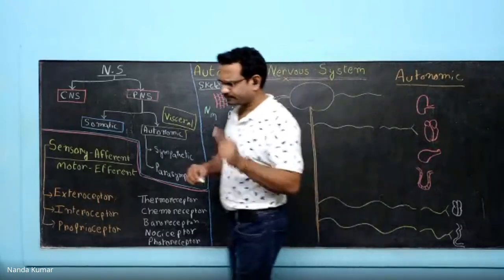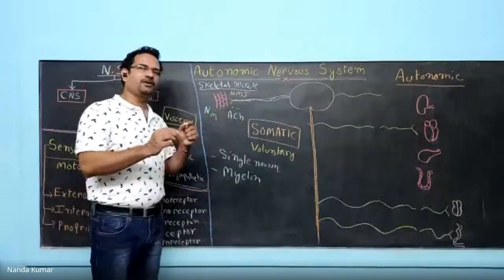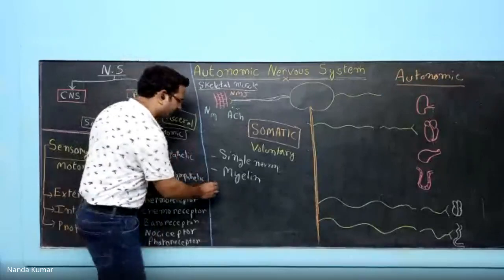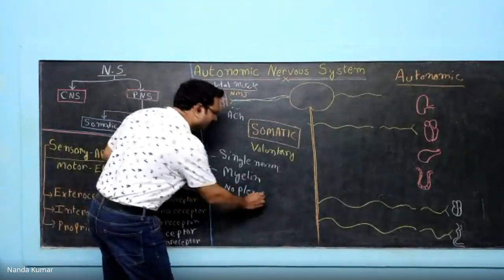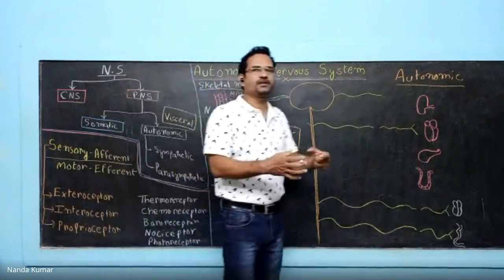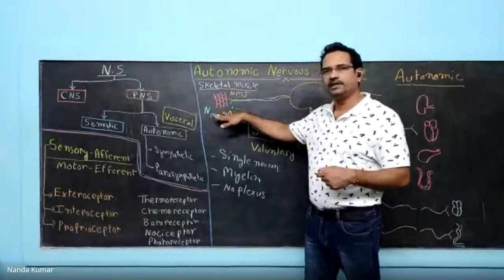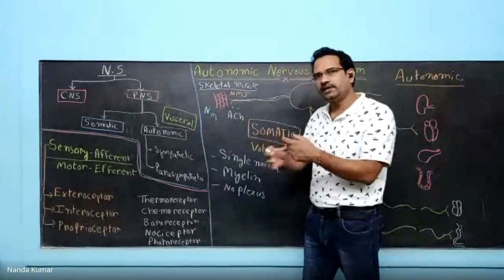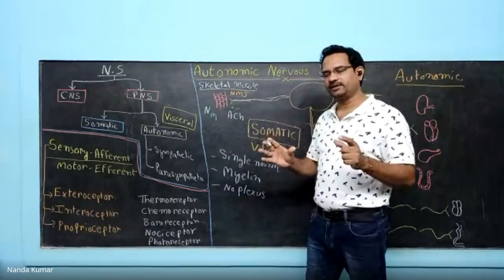Now, the third one. See, in the somatic nervous system, you don't have a larger plexus, no plexus. Let us understand this word plexus. Plexus means interconnection of all the neurons. See, a single neuron goes and innervates a skeletal muscle. No multiple neuronal connections are there. That is called no plexus. There won't be much plexus.